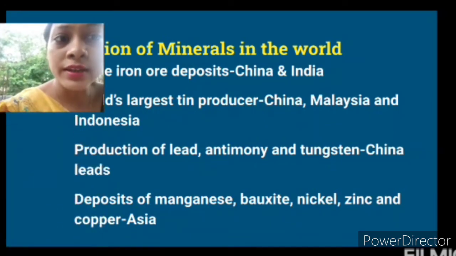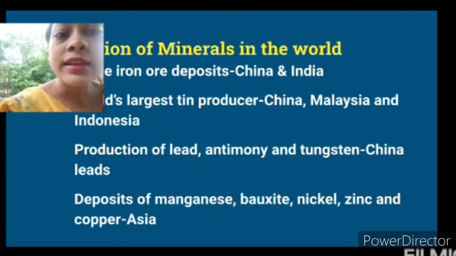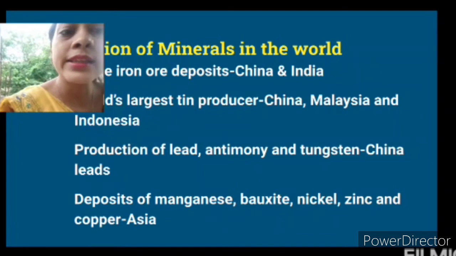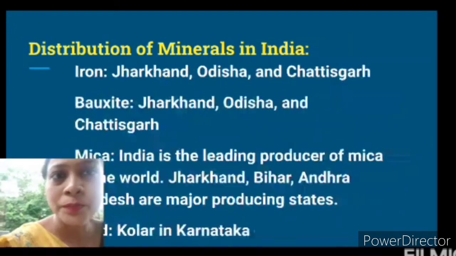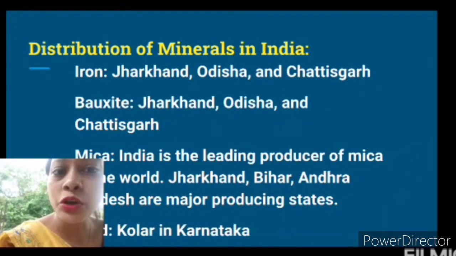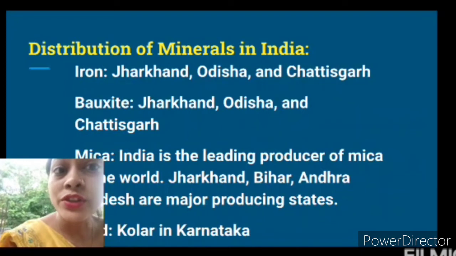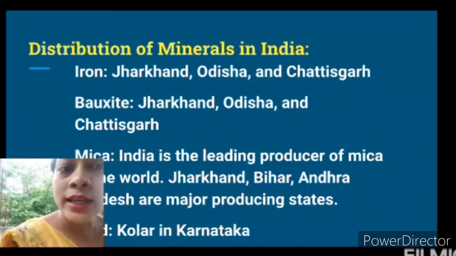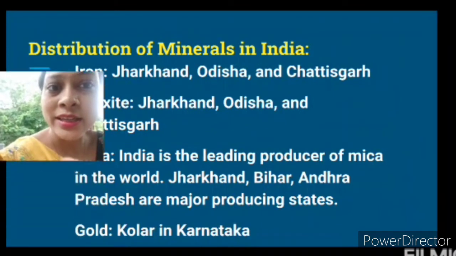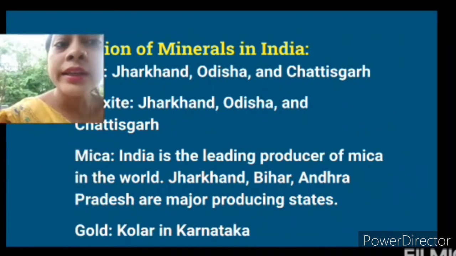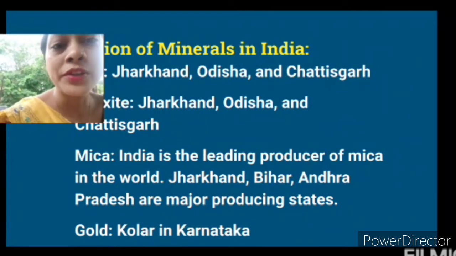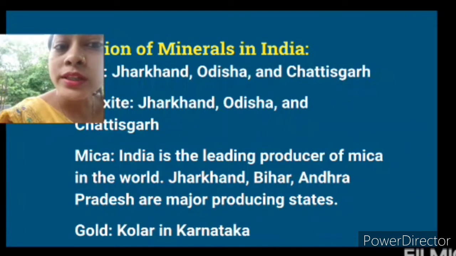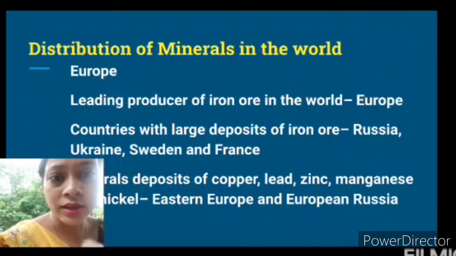Then production of lead, antimony, and tungsten, China is the leading producer. Then deposits of manganese, bauxite, nickel, zinc, and copper, Asia as a whole, different countries of Asia, it is the leading producer. Then if you see for India, distribution of minerals in India, iron is found in Jharkhand, Orissa, Chhattisgarh. Bauxite is found in Jharkhand, Orissa, Chhattisgarh, same area. Then mica, India is the leading producer of mica in the world, and Jharkhand, Bihar, Andhra Pradesh are major producers of mica. Then gold is found in Kolar in Karnataka.